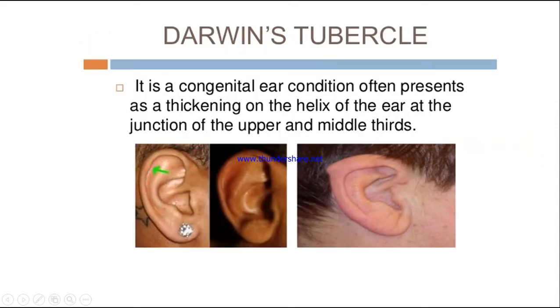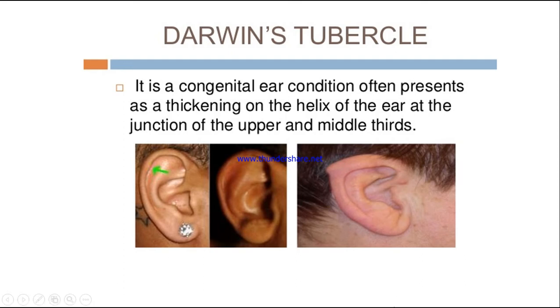Next type is Darwin's tubercle. It is a congenital ear deformity which presents as a thickening on the helix of the ear at the junction of the upper and middle third. Okay, so there is a thickness. Here you can see this picture is very clear. There is a thickness in the helix of the ear.